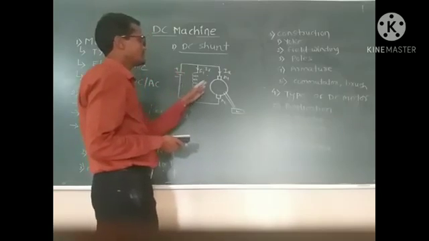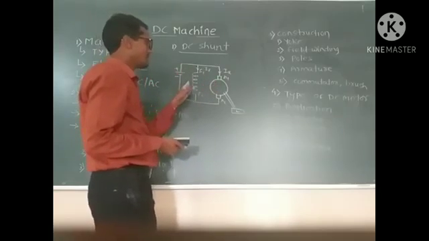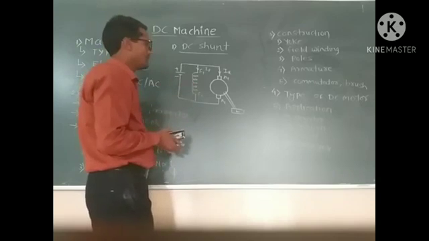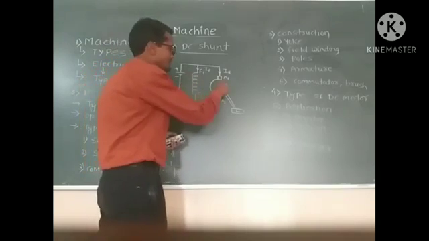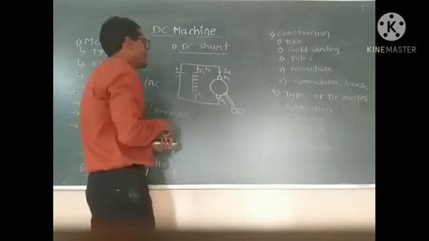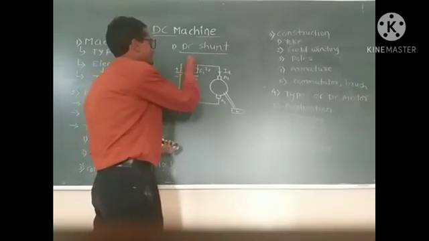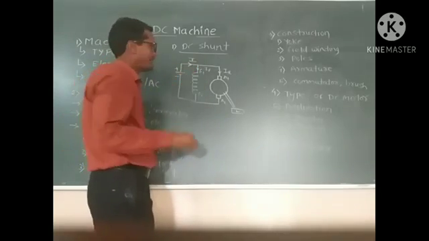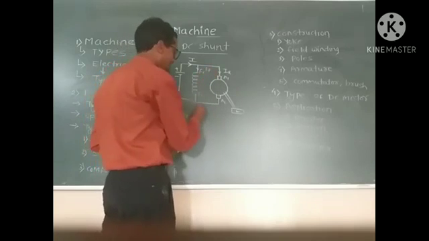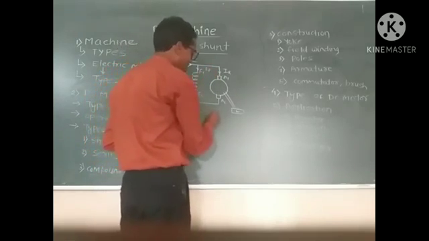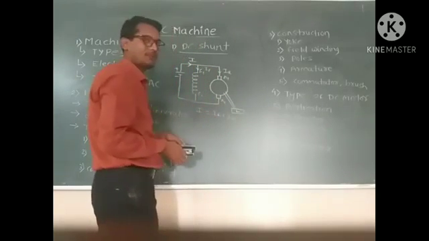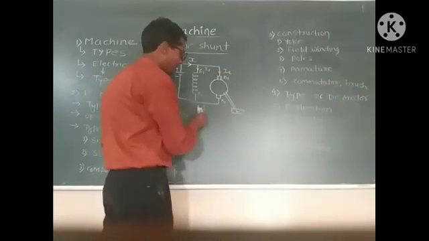Here we observe the field winding is connected parallel to the armature winding. This is the field winding. This is the armature winding. What happens here? The total current I is divided into field winding and armature winding. That means I is equal to IF plus IA, field current plus armature current.